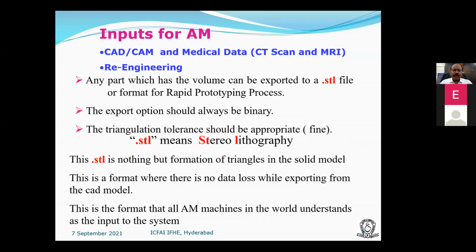What does it mean? STL is a format. And what is happening in the system? It converts the 3D solid model into triangular plane areas. Why triangular plane areas? The triangle is the lowest area, and to minimize errors it is converted into triangles.